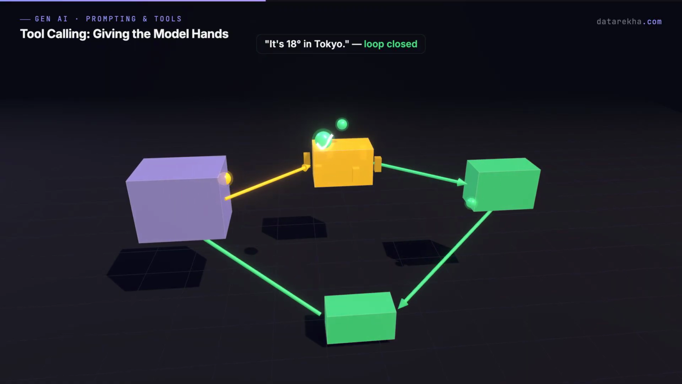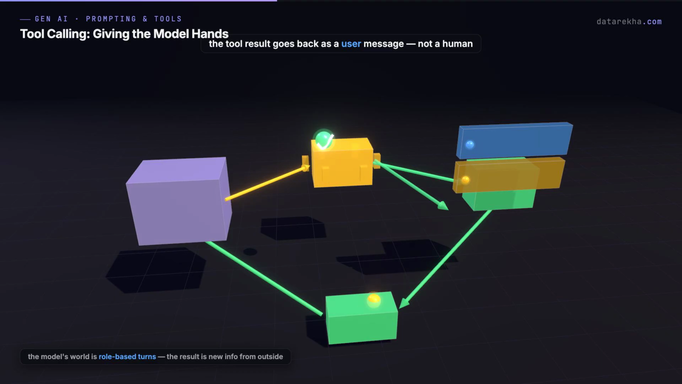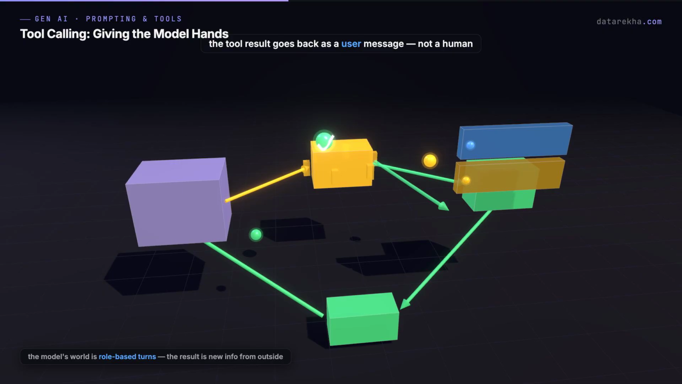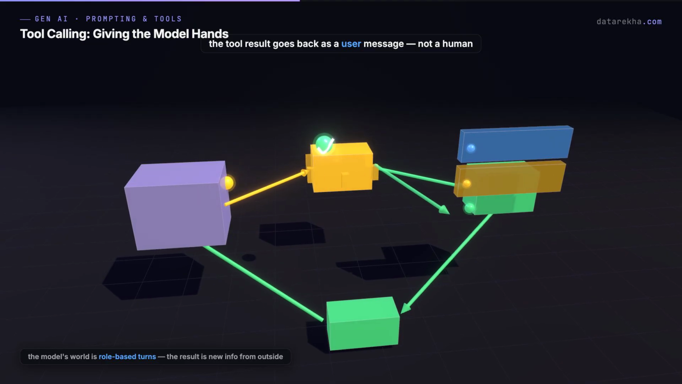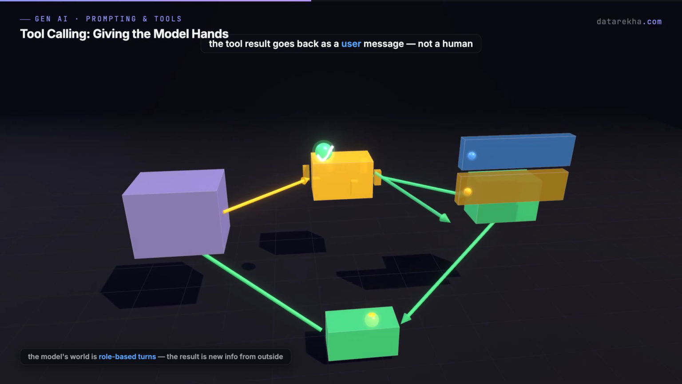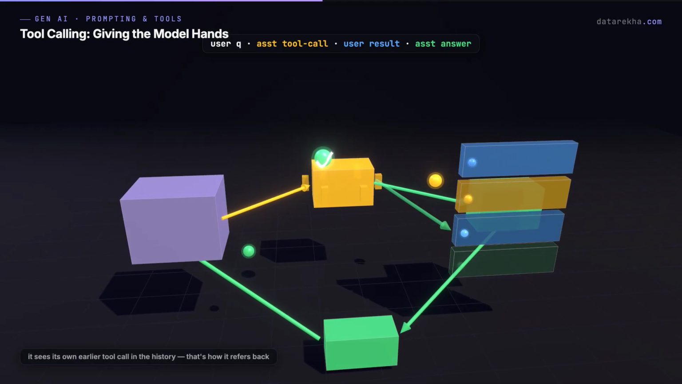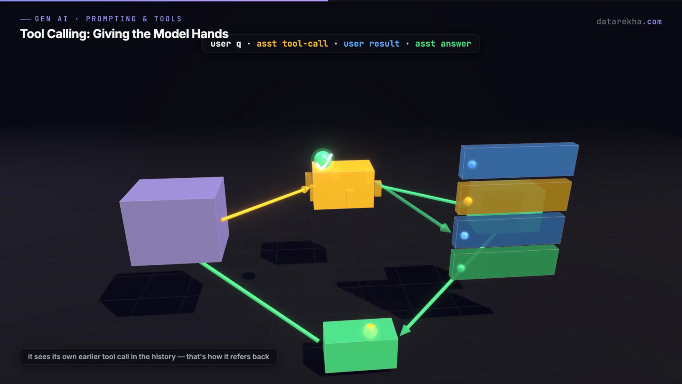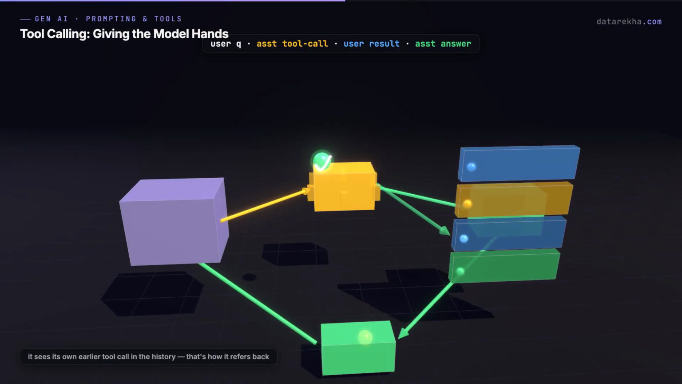Now here's a detail that trips everyone up. When you send the tool's result back, it goes in as a user message, even though your code produced it, not a human. Why? Because the model's whole world is role-based turns. From its point of view, the function result is just new information arriving from the outside, so it lands in the user slot. And the conversation literally grows. User question, assistant tool call, user tool result. Assistant final answer. The model sees its own earlier tool call sitting in the history, which is exactly why it can refer back to what it asked for.